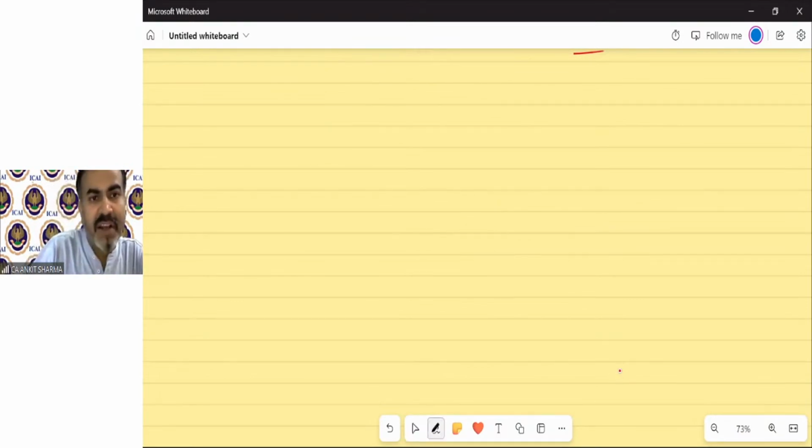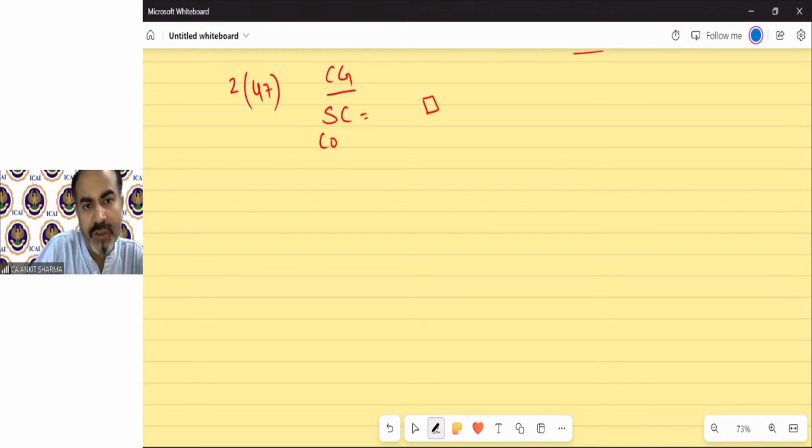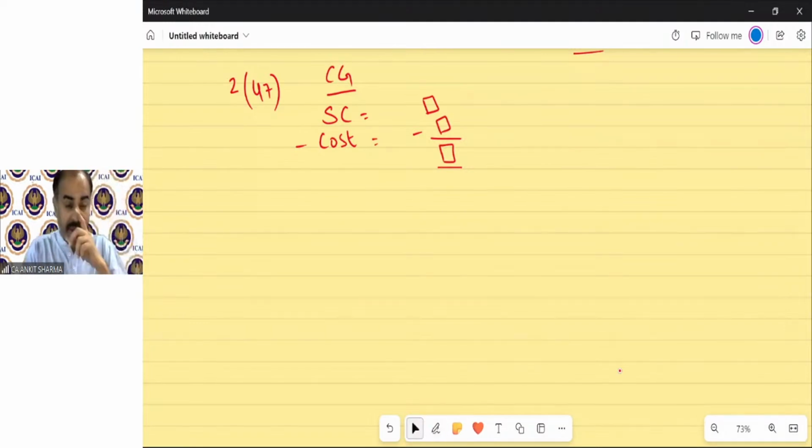So we are discussing the definition of section 247, transfer. And our format says to calculate capital gain, we should have sale consideration and cost, which might be index cost of acquisition, etc. But in a simple form, we can say this is the way to calculate our capital gain.